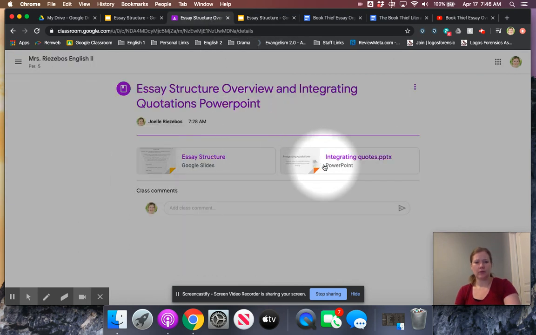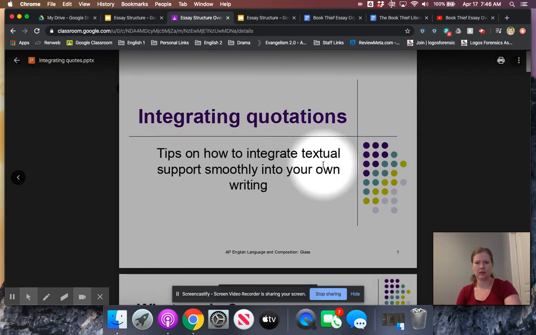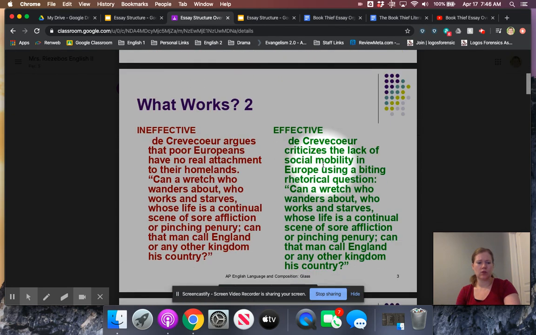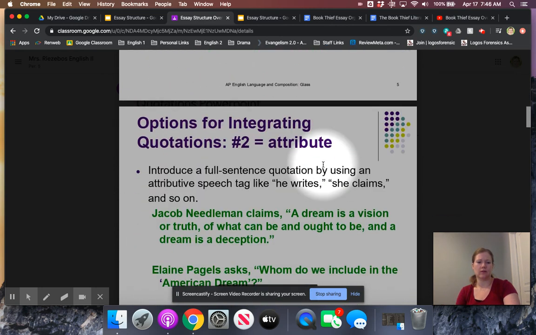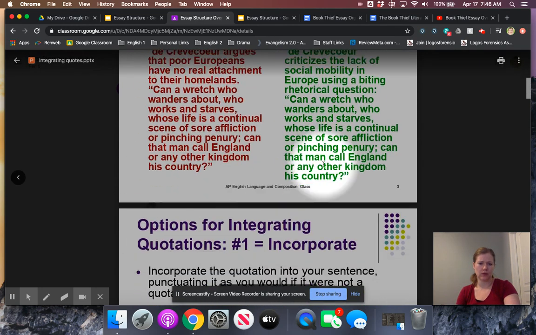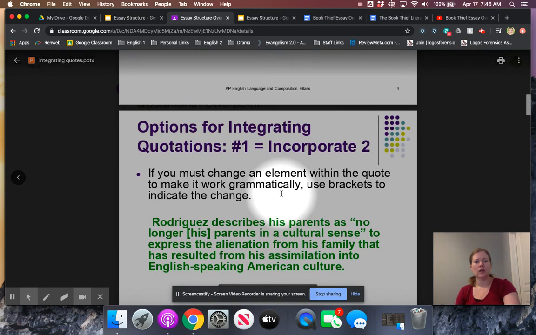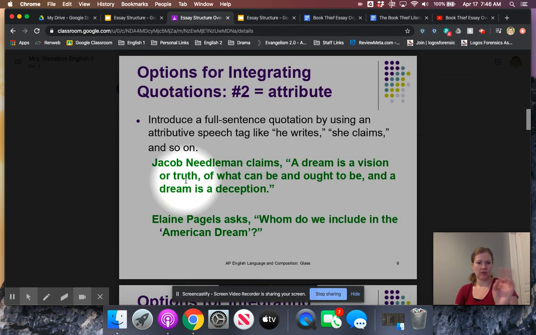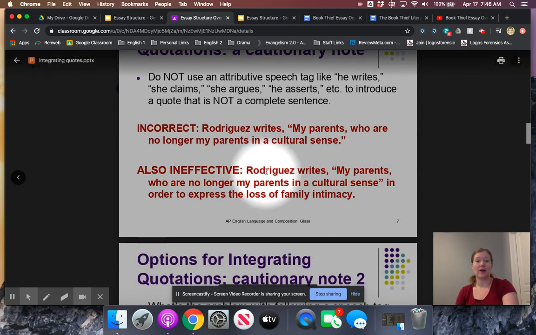And then the other piece of information is the integrating quotes PowerPoint, which we have done in class a couple of times. I think there's a way for you to download this, but again, this is showing the good examples are green, and if you're doing it poorly, that's the red. And again, the different options, incorporating it or blending it into your own writing. Again, there are also the side notes of when to bracket things if you have to change those things, and speech tags, and it shows you how not to do the speech tags.